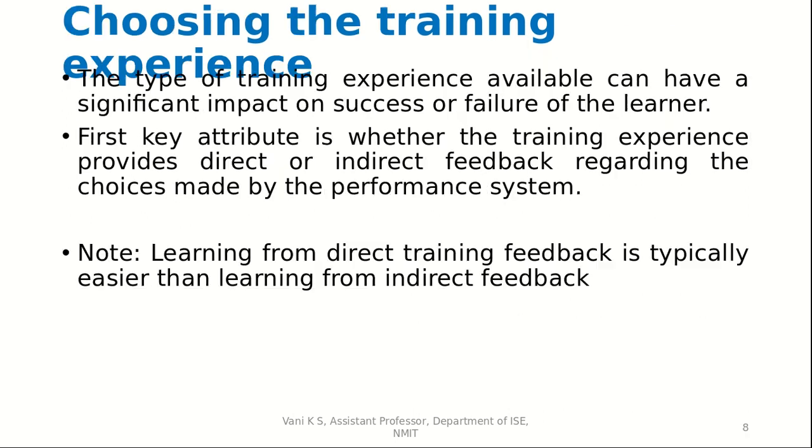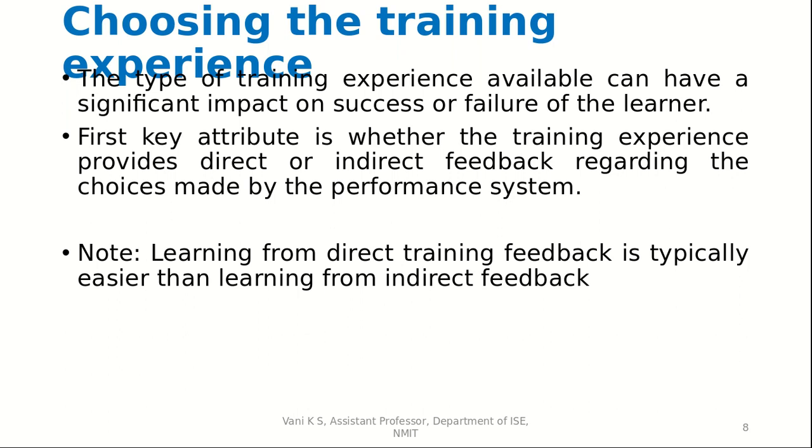Now we need to choose the correct training experience. The type of training experience available can have a significant impact on the success or failure of a learner. This also happens in real life: whatever training experience you go through leaves a great impact on your success or failure in that training.